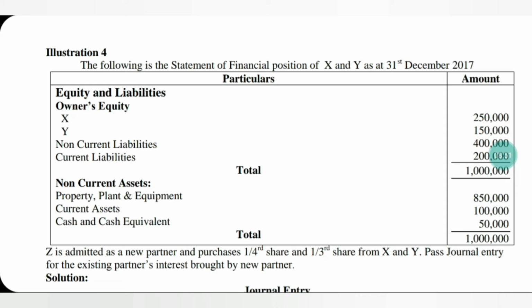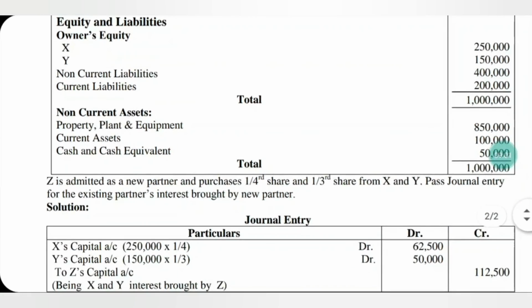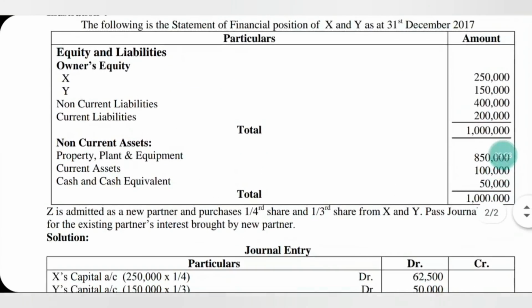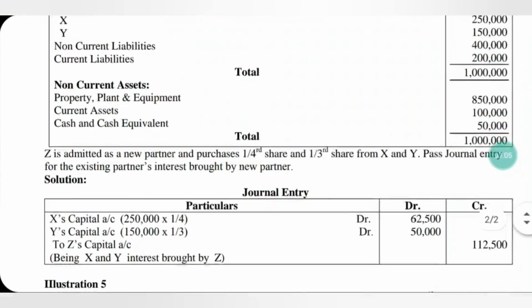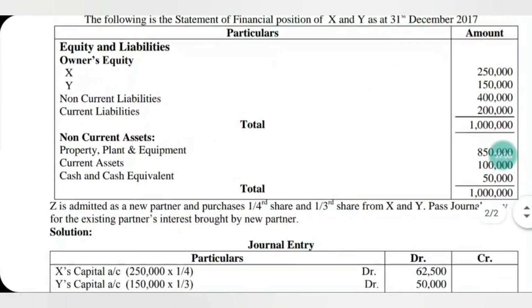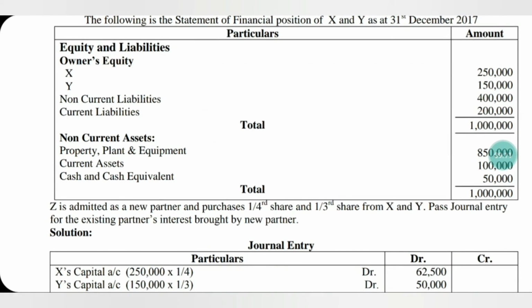Z is admitted as a new partner and purchases one-fourth share and one-third share from X and Y. Pass journal entry for the existing partner's interest bought by the new partner. According to this question, the existing partners are X and Y. Z is a new partner who is admitted into the partnership and he purchases one-fourth share from X and one-third share from Y. So, X's capital account is 250,000, of that one-fourth comes to 62,500 which has to be debited.